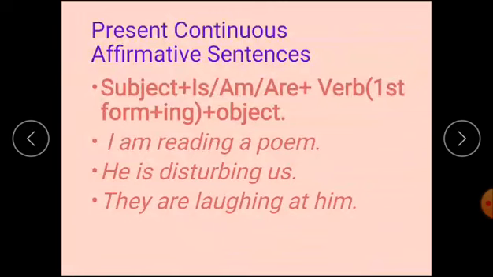Present continuous affirmative sentences. This is the structure: subject, then is, am, are, then verb first form plus ing, and object. Is is used with singular nouns and pronouns, am with I, and are is used with plural nouns and pronouns. I am reading a poem. He is disturbing us. They are laughing at us. They are laughing at him.